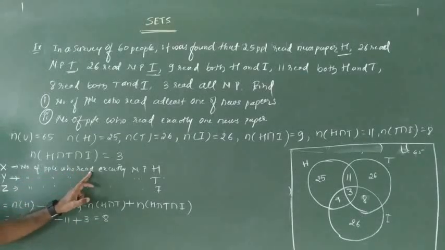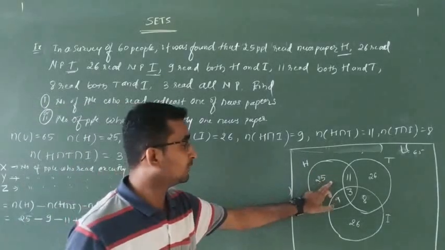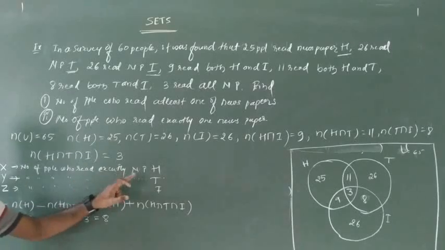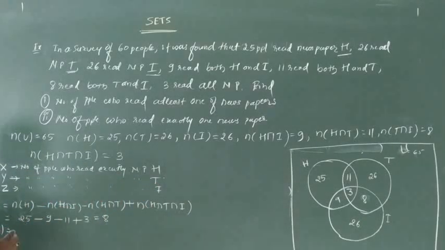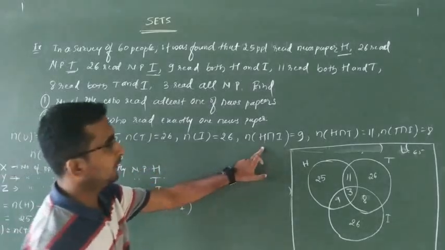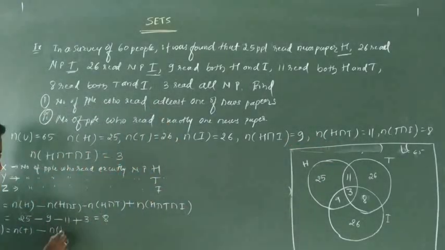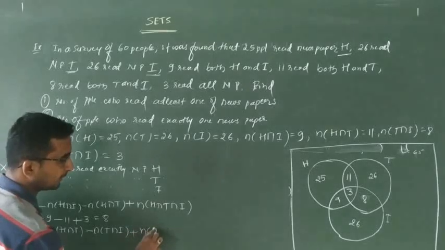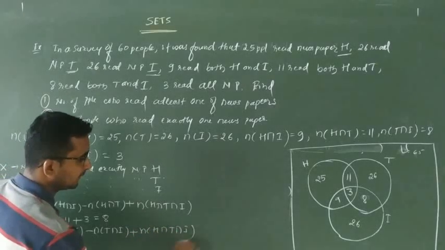The number of people who read exactly newspaper H, how many people read? 8 people read. Next, N of Y. N of Y means the number of people who read exactly newspaper T, that is, wherever T content is present, we have to take. N of T minus H intersection T minus T intersection I plus N of H intersection T intersection I.